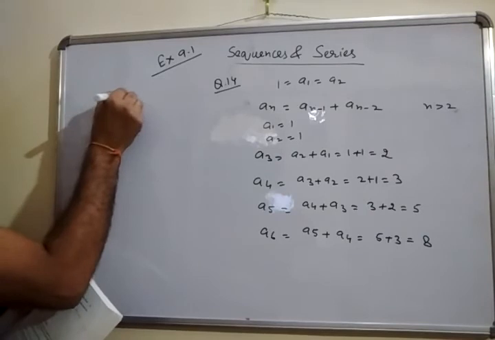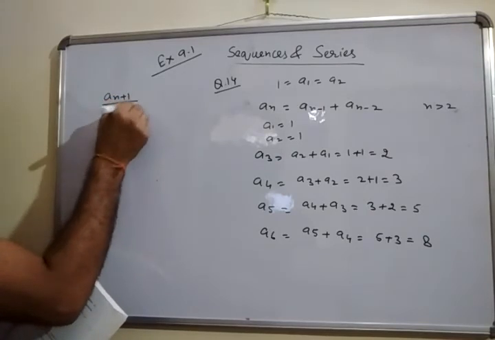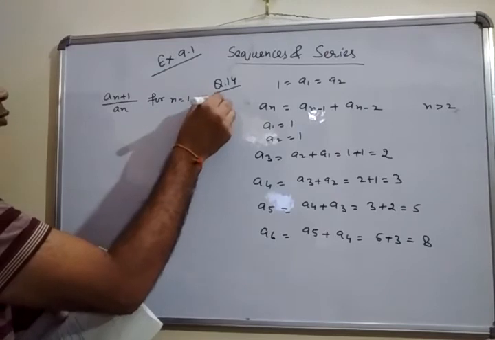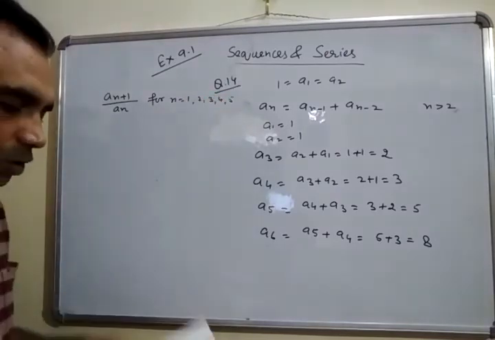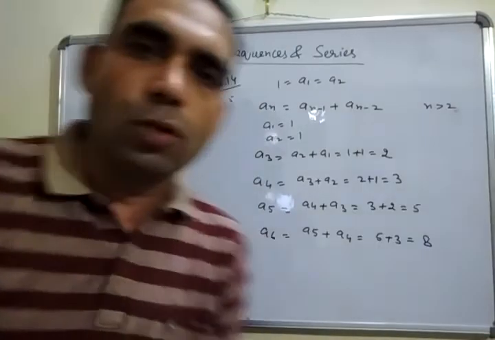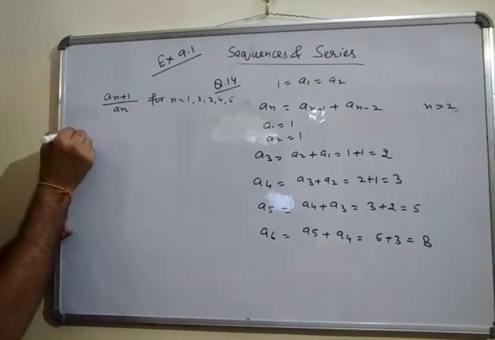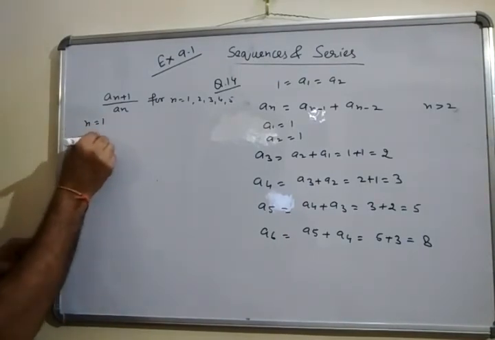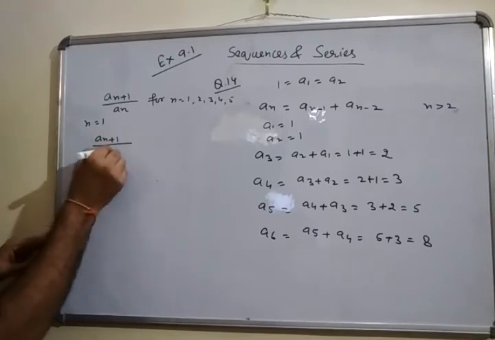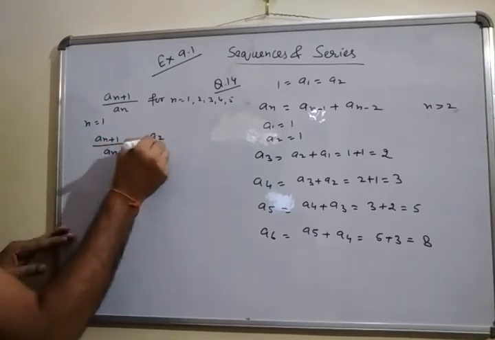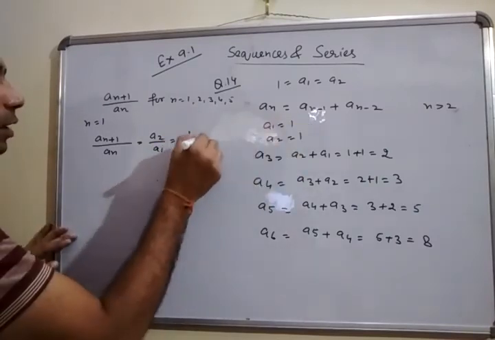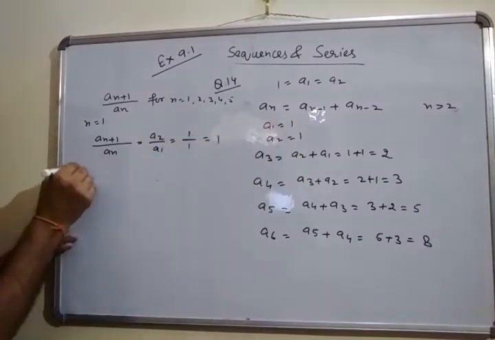Now we have to find out an plus 1 upon an for n is equal to 1, 2, 3, 4, 5. ठीक है? So taking n is equal to 1, an plus 1 upon an is a2 upon a1. a2 is 1, a1 is 1, that is 1 upon 1, which implies 1.